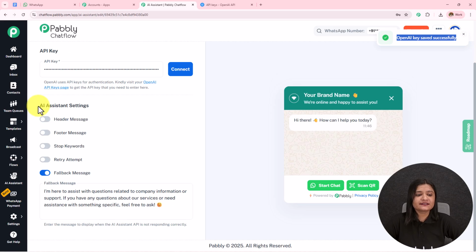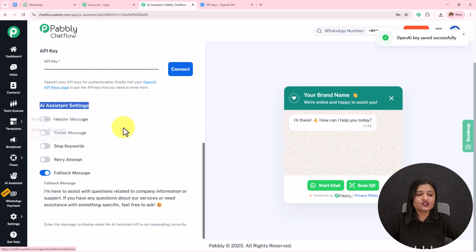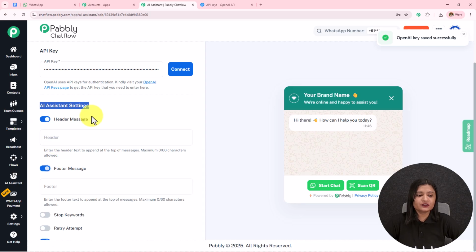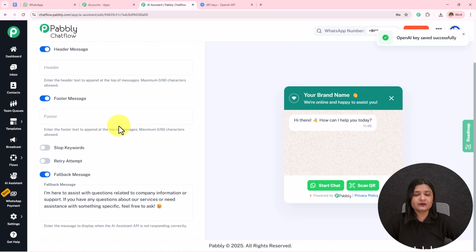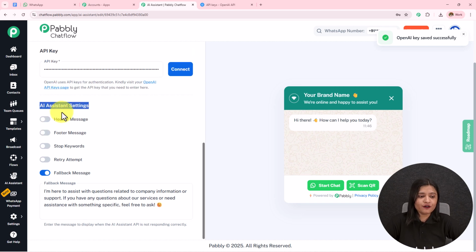Next we have this AI assistant setting. So if you want to provide the header message and the footer message, you simply have to toggle on these buttons, enter the message, and then it will start displaying. I'm going to turn this off. I do not require this.